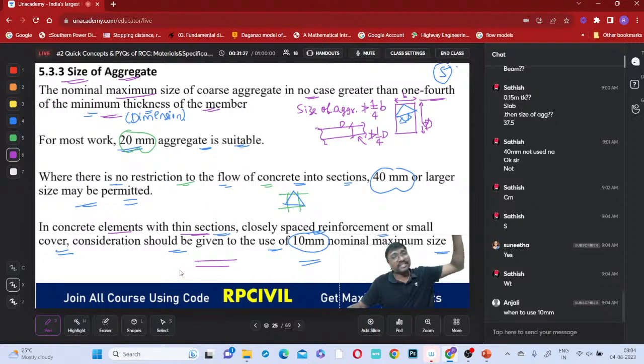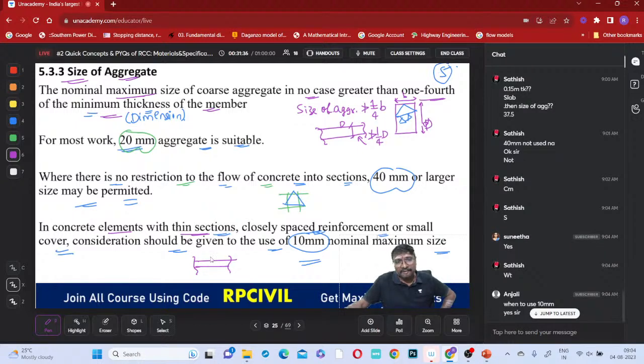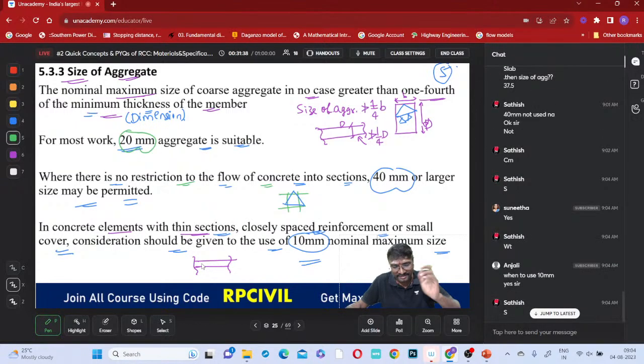Have you observed this chajja or this lintel? They are very small in size, right? Whenever these are very small, even 20 millimeter size aggregate will not be suitable. If you place it, the aggregate itself will occupy the entire section, is it not?